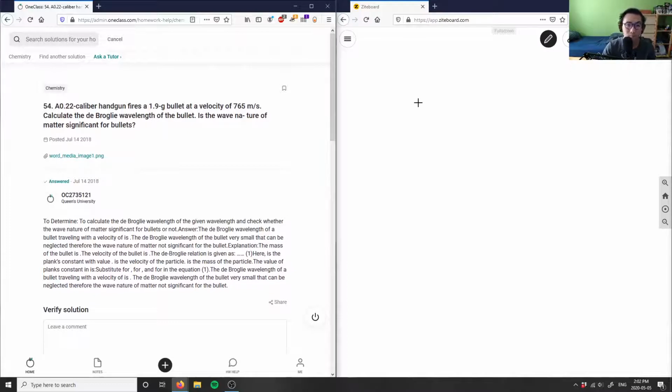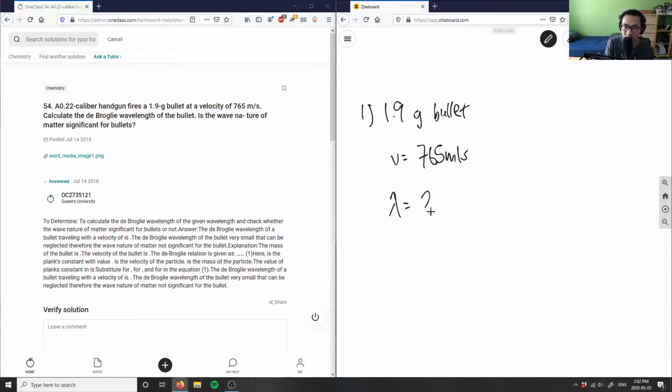So I have here a 0.22 caliber handgun. Let's say this is question one. Let's see if my pen is working. There we go. Question one's asking, so I have a 1.9 gram bullet, and it reaches a velocity of v equals 765 meters per second, and I want the de Broglie wavelength. So this is lambda here, and this is going to be our wavelength of the bullet.